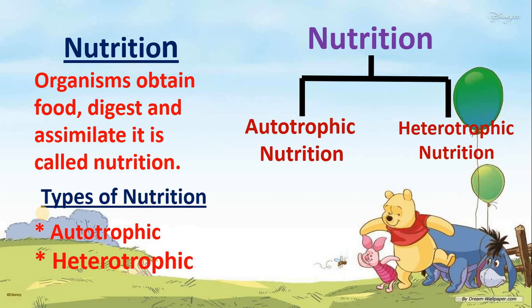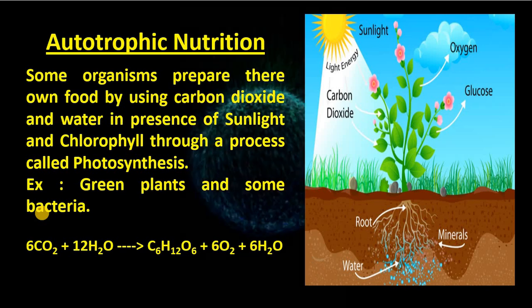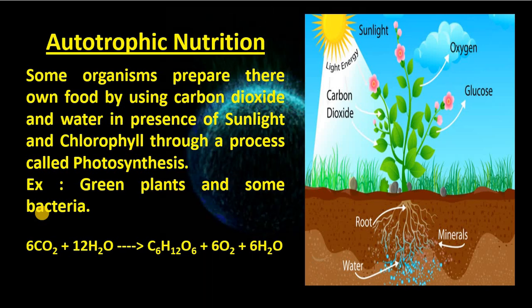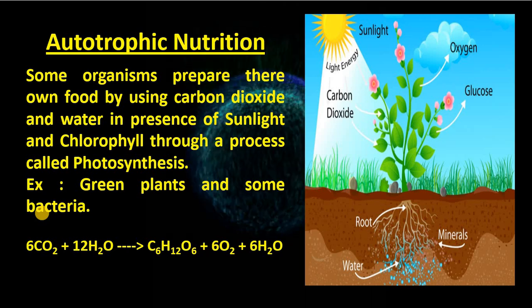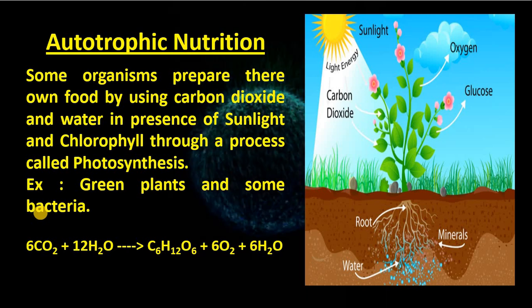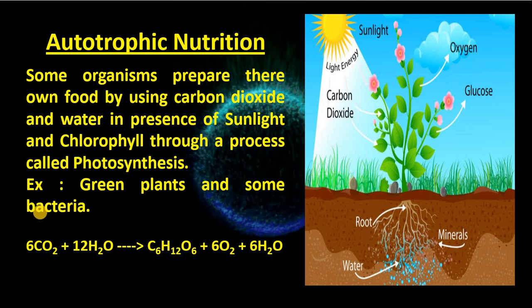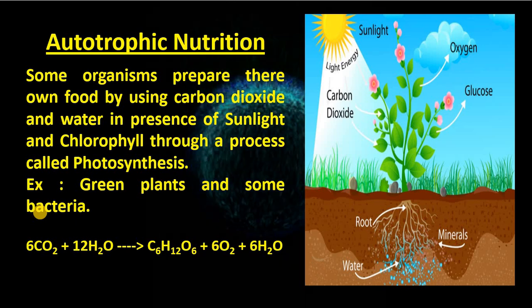The organisms which carry out autotrophic nutrition are called autotrophs, and the organisms which carry out the heterotrophic mode of nutrition are called heterotrophs. Then let me explain autotrophic nutrition. Some organisms prepare their own food using carbon dioxide and water in the presence of sunlight and chlorophyll through a process called photosynthesis. Example: green plants and some bacteria.